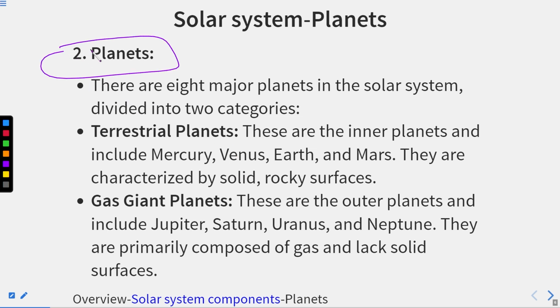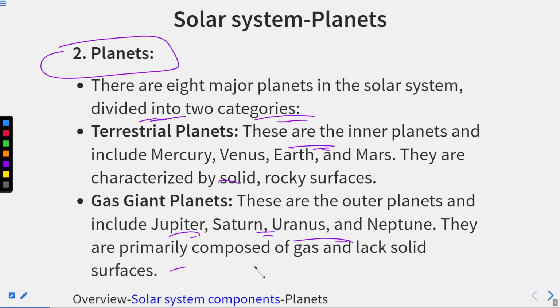Thereafter we have the planets. There are 8 major planets in the solar system, divided into 2 categories. The first category is the terrestrial planets. These are the inner planets and include Mercury, Venus, Earth and Mars. They are characterized by solid rocky surfaces. Thereafter we have the gas giant planets. These are the outer planets and include Jupiter, Saturn, Uranus and Neptune. They are primarily composed of gas and lack a solid surface.